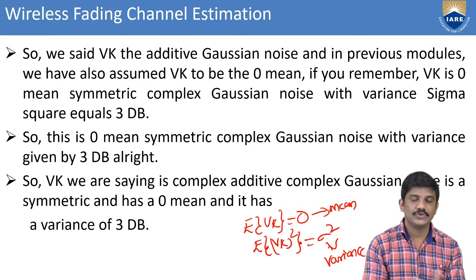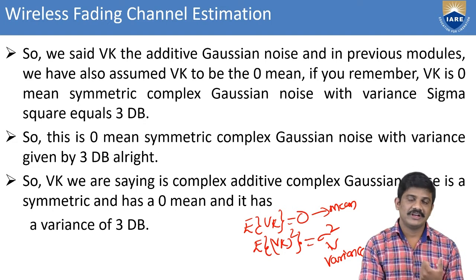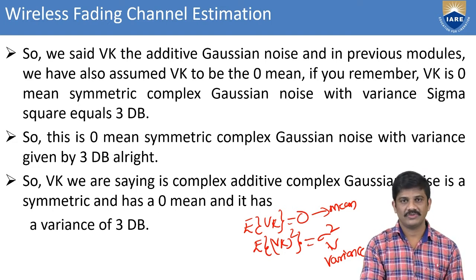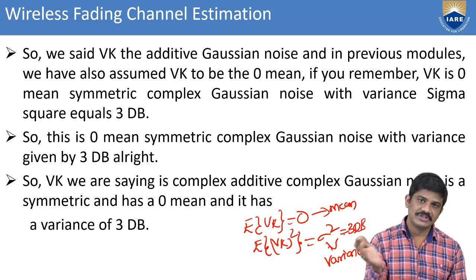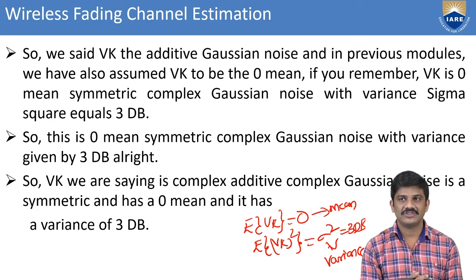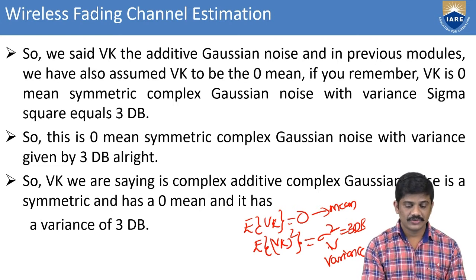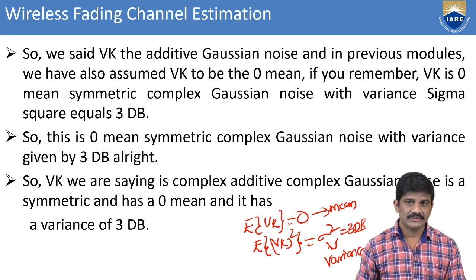Also we can assume here that the noise has 0 mean and is a symmetric complex Gaussian noise with variance σ². Here we consider 3 dB. If you go with the 0 mean symmetric complex Gaussian noise with the variance given by 3 dB, then we can also take the R2 complex Gaussian noise, and for it also we take the same 3 dB. The variance we are considering is 3 dB.